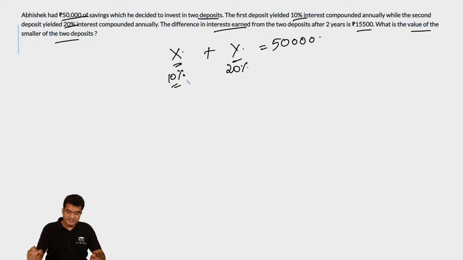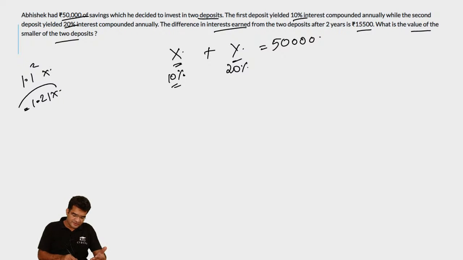So the deposit which is yielding an interest of 10%, what is its amount at the end of 2 years? It will become equal to 1.1 whole square into X. This is equal to 1.21X. This is the amount at the end of 2 years. So what is the interest earned? It will be 1.21X minus X. So this is equal to 0.21X.